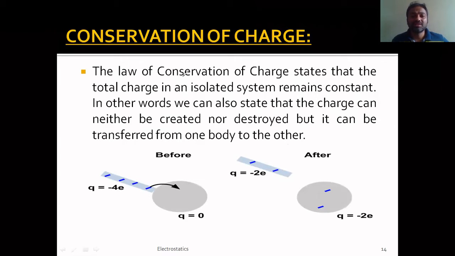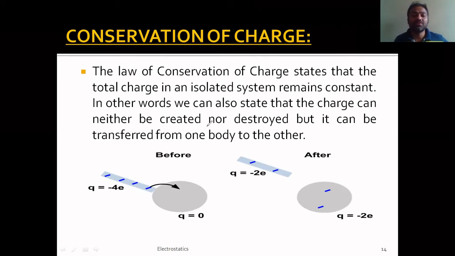The law of conservation of charge states that the total charge in an isolated system remains constant. This is simple. That means the total charge of an isolated system remains constant. In other words, it can also be written as: charge can neither be created nor destroyed, but it can be transferred from one body to the other. But in general, the statement of the conservation of charge is that the total charge in an isolated system remains constant. So that you have to remember.